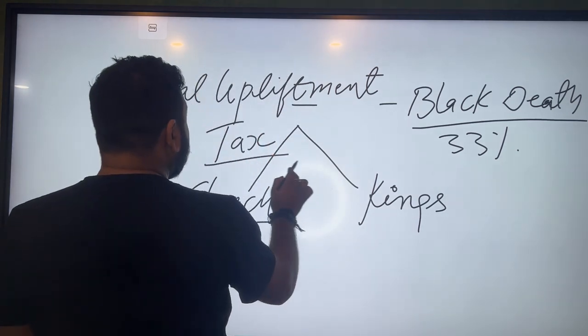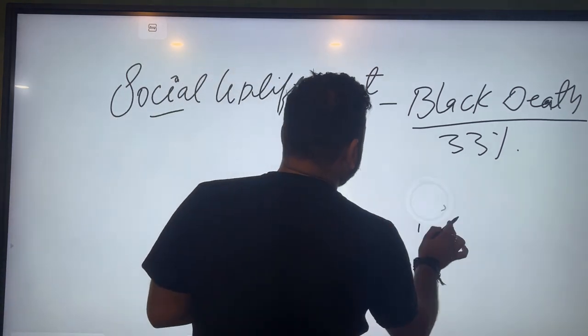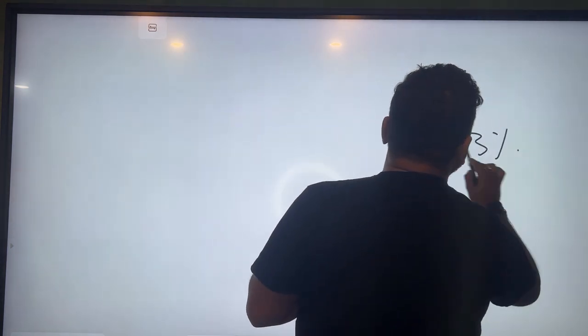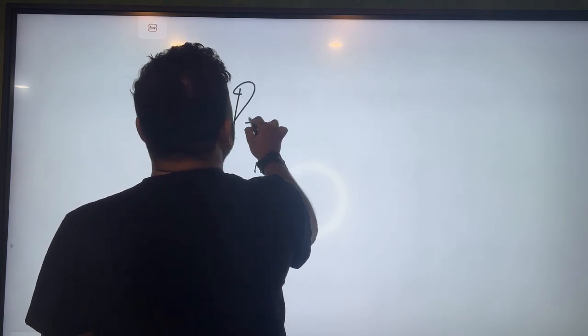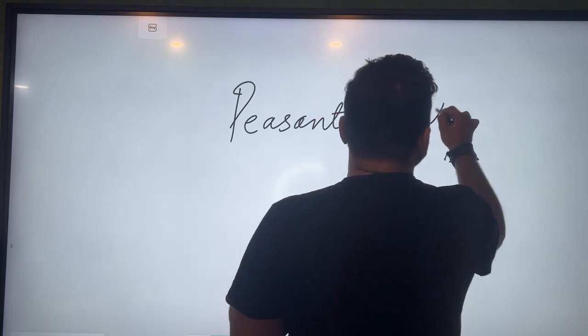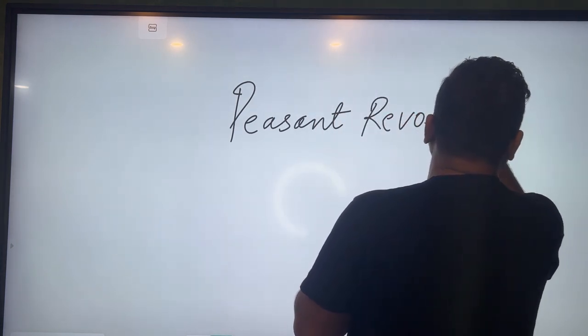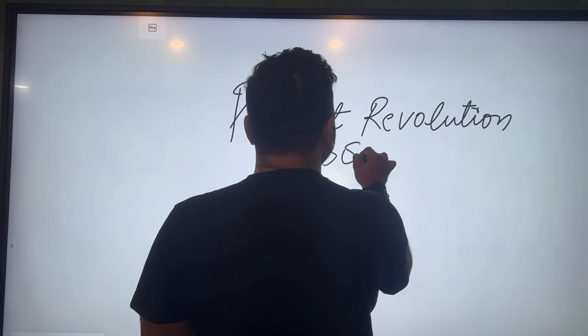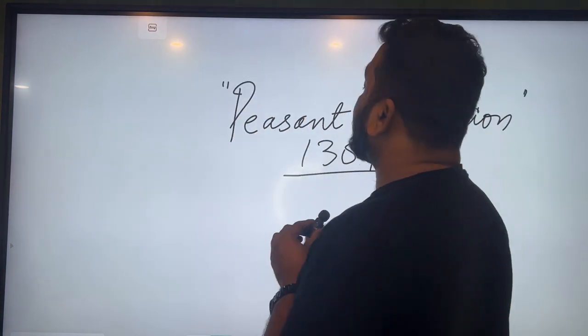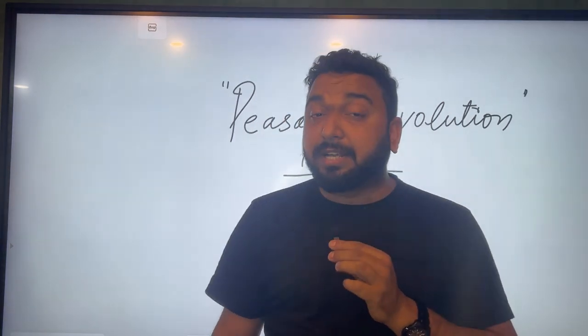इन्होंने टैक्स देने से मना कर दिया. उन्होंने बोला भैया टैक्स क्यों देंगे? किंग बेचारा महल के अंदर छुप के बैठा है ब्लैक डेथ पे, बड़े बड़े प्रीस्ट आ नहीं रहे हैं. Why should we pay the taxes? So the Peasant Revolution of 1381, Peasant Revolution 1381 is also one of the most historical dates in the age of Chaucer. Most important question of NET exam, the timing of the Peasant Revolution, also called Peasant Uprising.